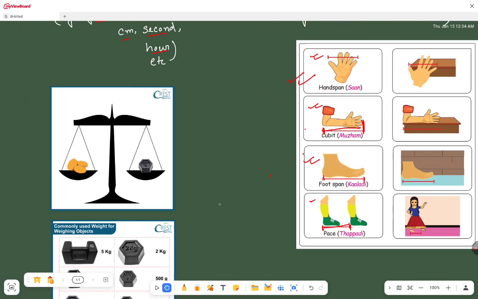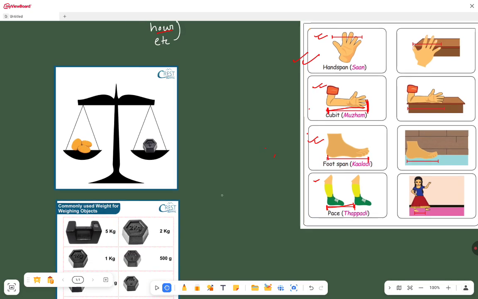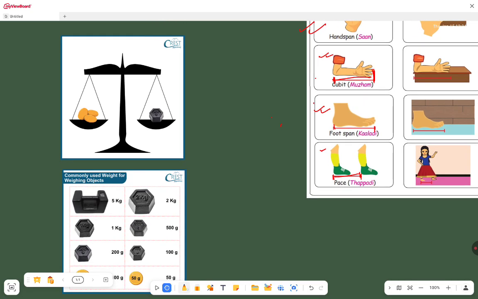Now if I talk about standard units, the kg is a standard unit. Suppose your mother says, bring 200 gram of potato from the shop. Now we will go and bring 200 gram of potatoes.